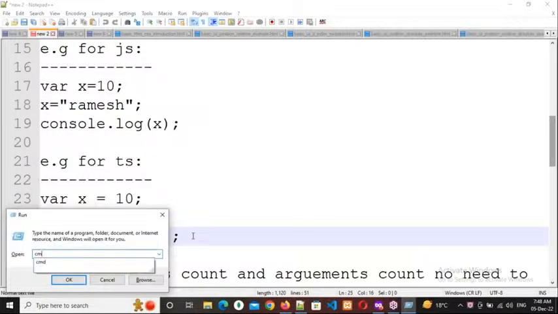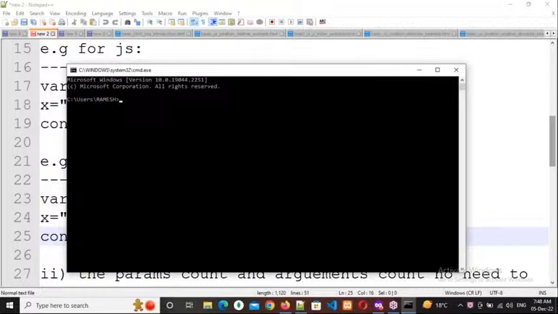What is the output I will get? 10 or Ramesh or error? Error, sir, error. Why error? Because there are two x values, x is 10 and x is Ramesh. Which one should the system consider? That's why the error is coming.